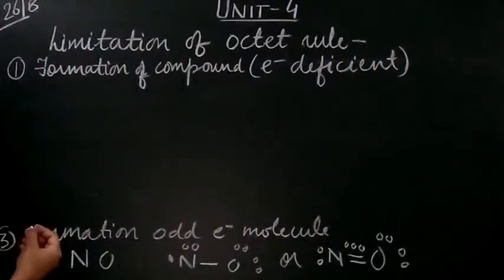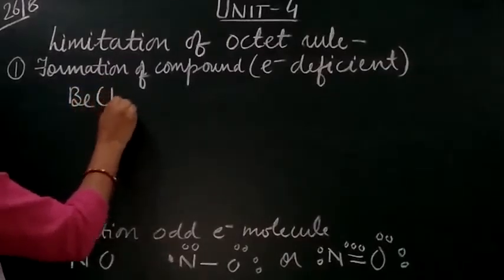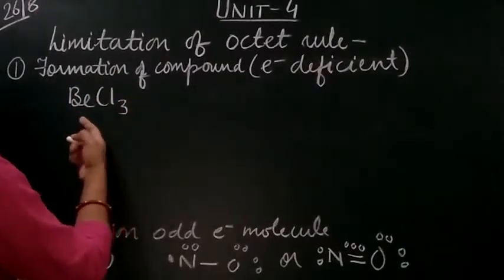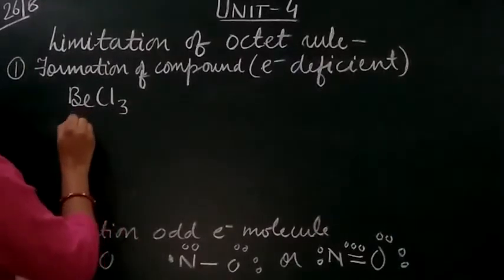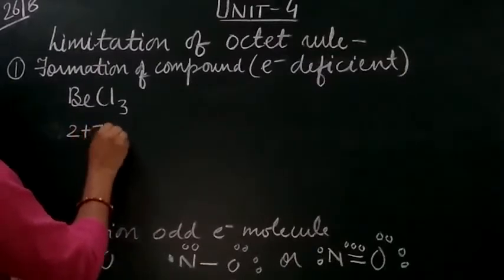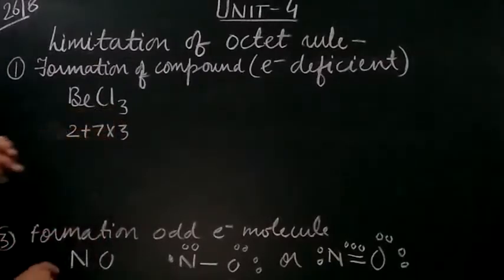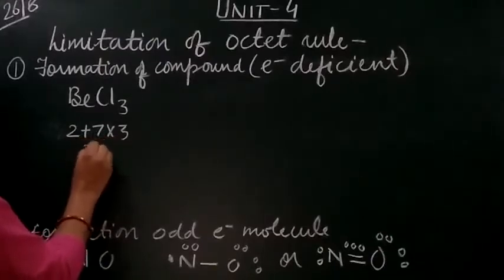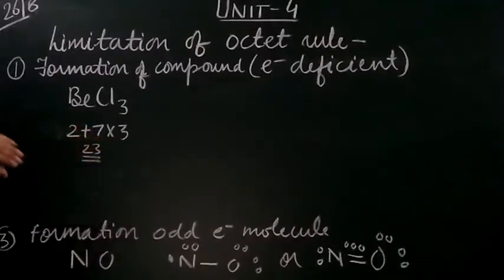Here we can take an example of BeCl3. If we draw the Lewis structure for it, the atomic number of beryllium is 4, so the valence electrons will be 2 for beryllium. Chlorine has 7 valence electrons, so 7 times 3 is 21, and 21 plus 2 comes to 23. So here, beryllium chloride.